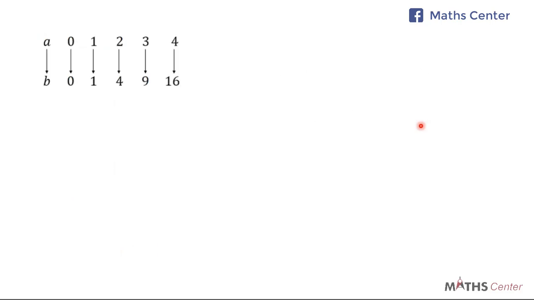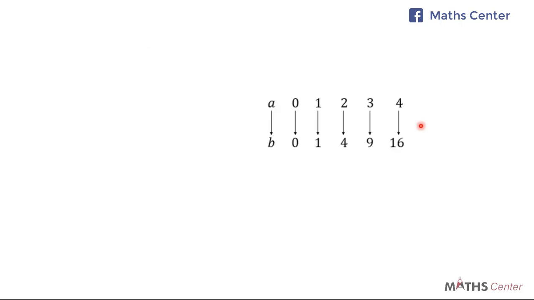Let's look at the next one. We have the mapping. This time the elements in the domain are described by A, and the elements in the codomain are described by B. Now let's look at this very well. 0 maps onto 0. As I said, it's usually difficult to draw conclusions from 0 mapping to 0. So let's consider the next one. Here 1 maps onto 1. That is also quite difficult. Let's pick the next one. 2 maps onto 4.